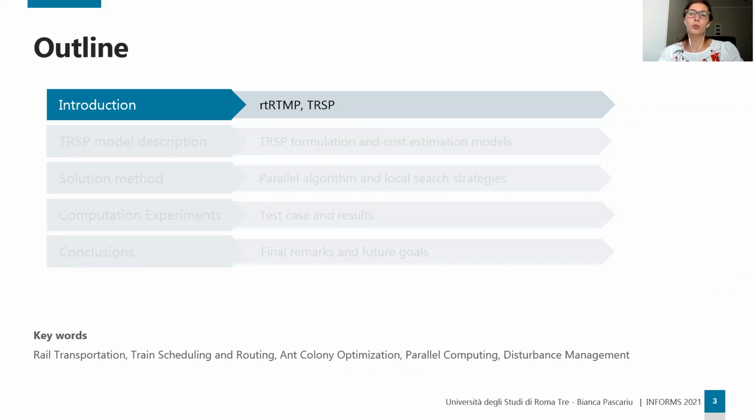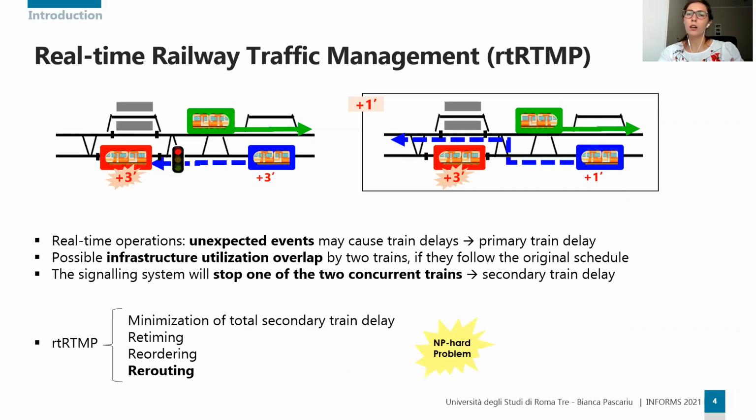Let me briefly introduce the main context, which is the real-time railway traffic management problem, briefly called rtRTMP. During real-time operations, unexpected events may cause train delays. Maybe train doors don't close at the station. These are called primary delays. A primary delay usually leads to an infrastructure utilization overlap by two trains if they follow the original schedule. But this is not allowed. So in this case, the signaling system will stop the following train, which will suffer another delay called secondary delay.